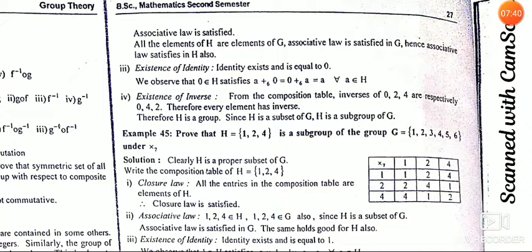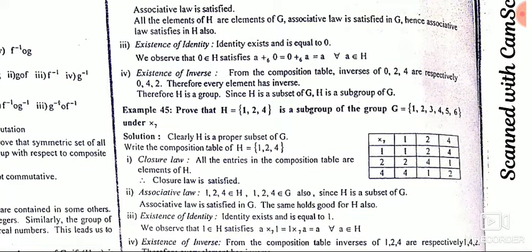Then all the elements of H are elements of G. Associative law is satisfied in G, hence associative law is satisfied in H.